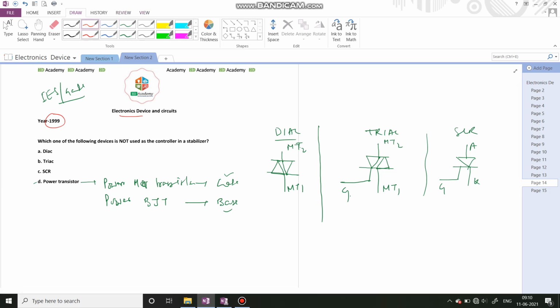So these three options can be used as controllers in a stabilizer, so these three options are not the correct answer for this question. The diac cannot be used as a controller in a stabilizer. So option A is the right answer for that question. Okay, thank you.